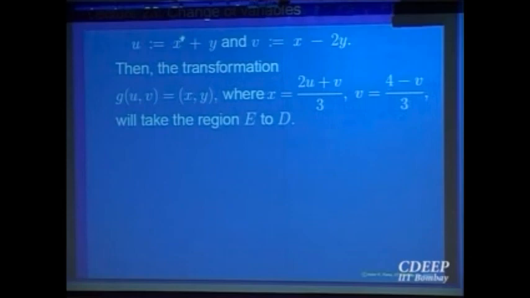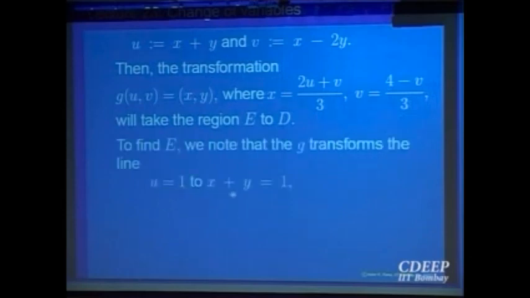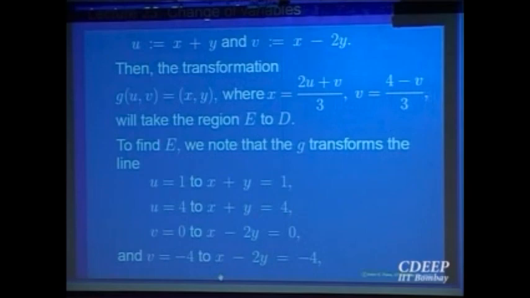So you see according to the given conditions, u equal to 1 goes to x plus y equal to 1, and similarly, u equal to 4 goes to x plus y equal to 4. This is how the boundaries will change, computed in terms of u and v.